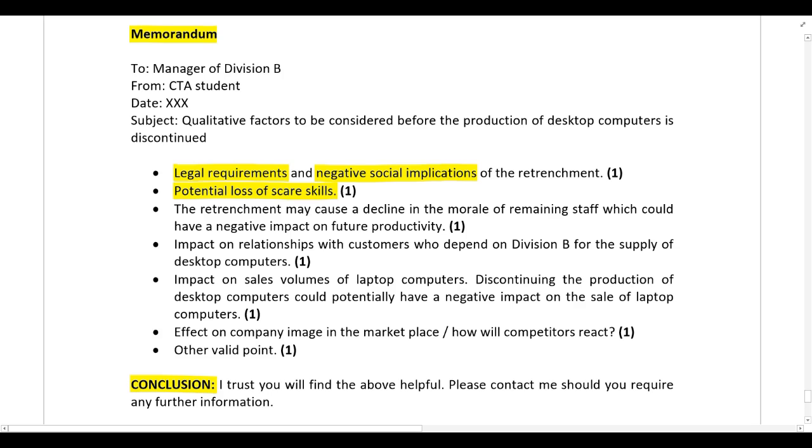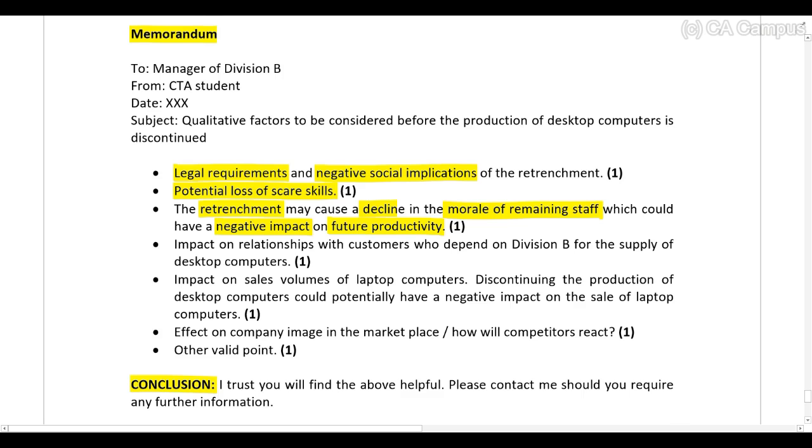You've lost those skills within the company. And in the future, if you now want to introduce a different product, you're then going to have to recruit people again and upskill them again. And then in addition to that, the retrenchment may cause a decline in the morale of remaining staff, which could have a negative impact on their future productivity. So those are all of the things that you can discuss associated to the retrenchment.